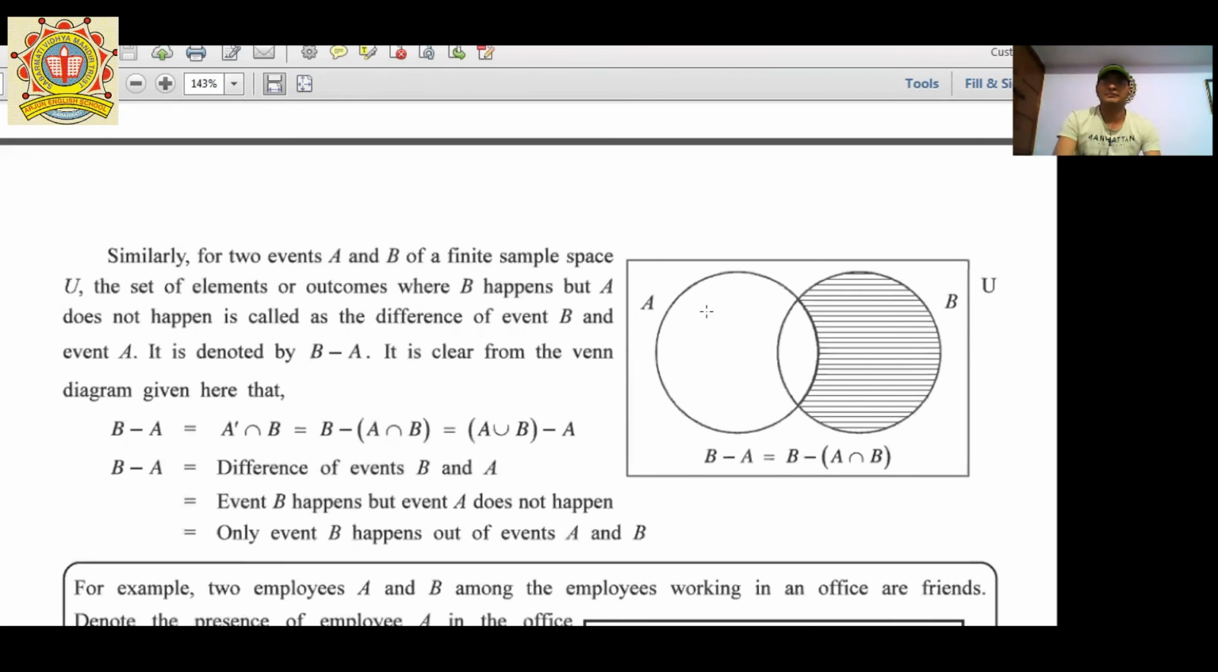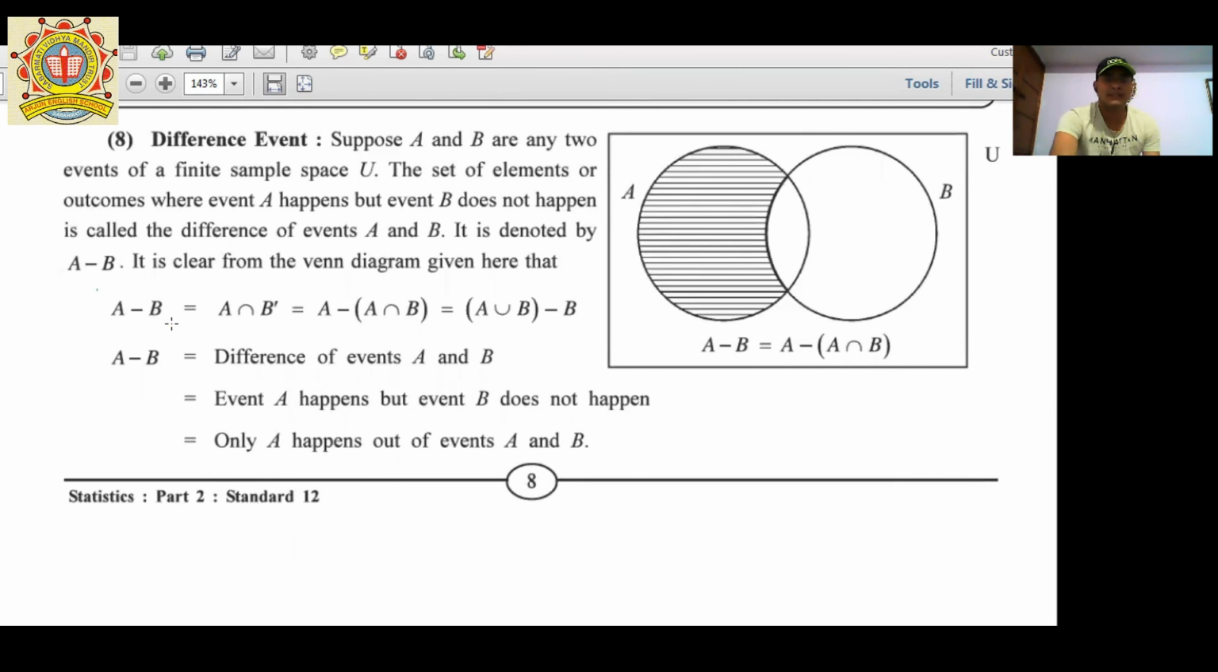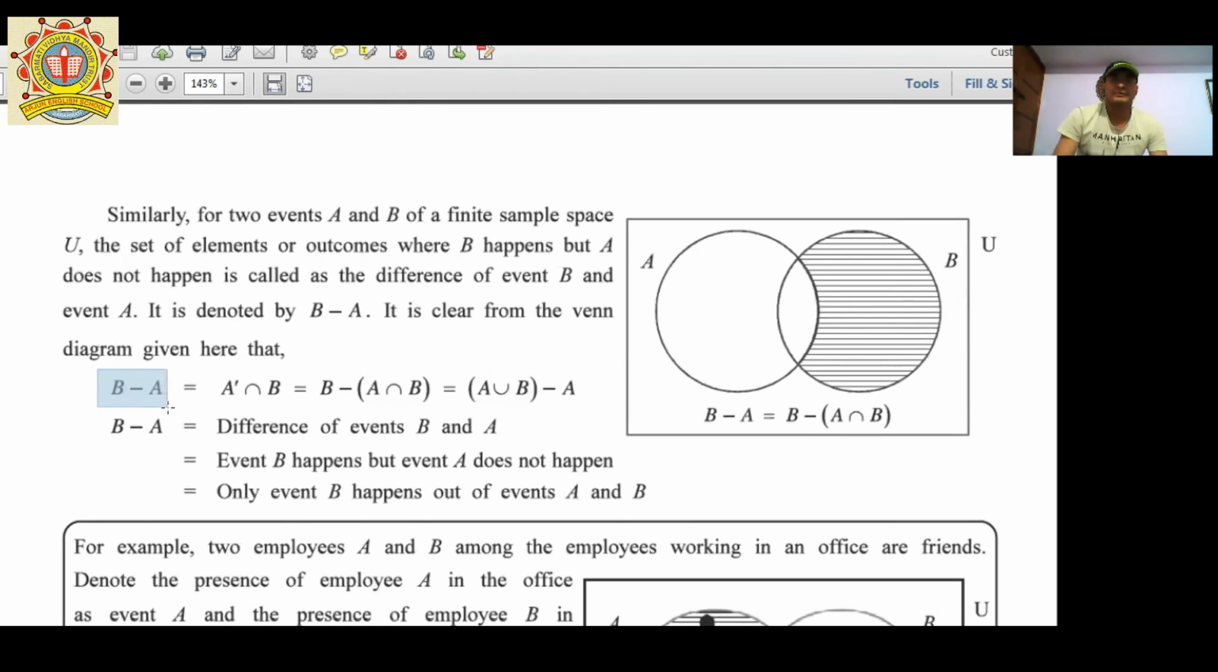In another example, here there are lines for event B. It means we can say that event B happens where event A does not happen. So it is called B minus A. And all the formulas that are for A minus B are on the opposite side for B minus A. Here the first formula is A dash intersection B. The second formula is B minus A intersection B. The third formula is A union B minus A. Got it?